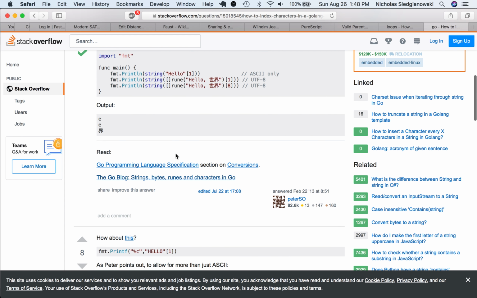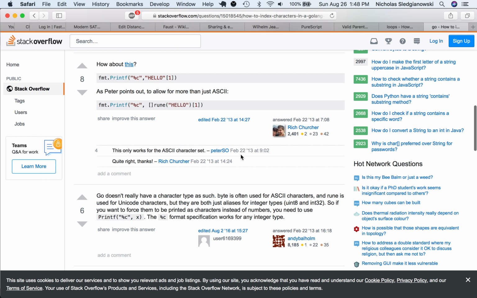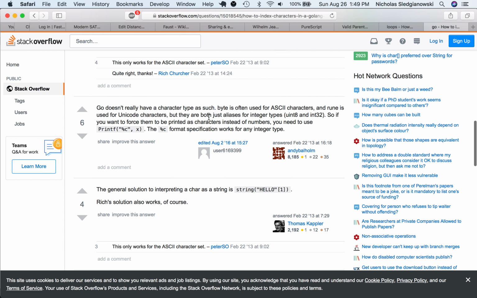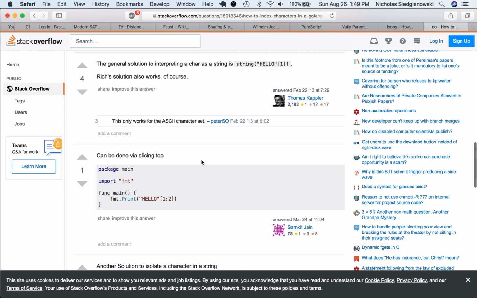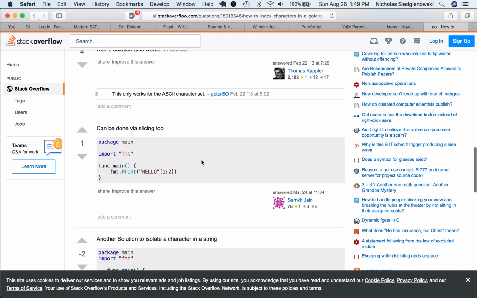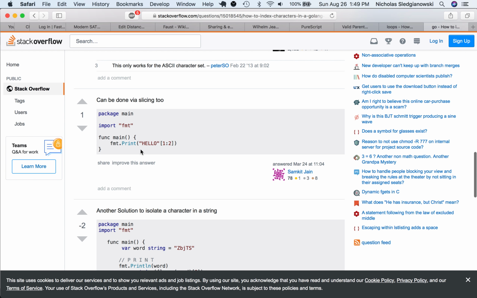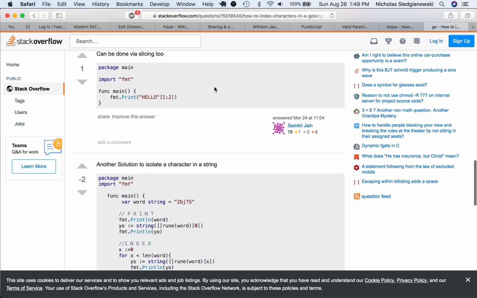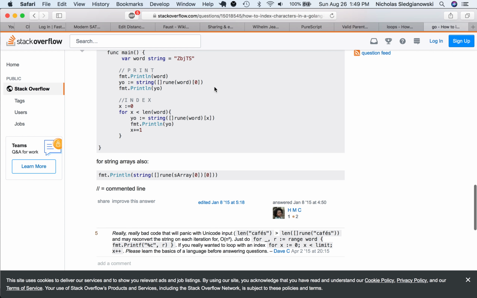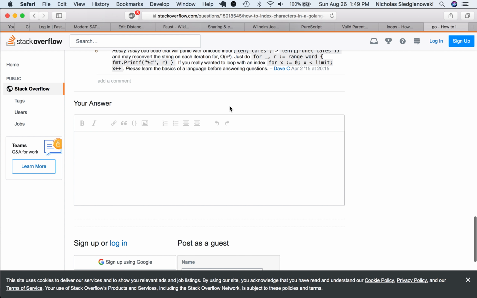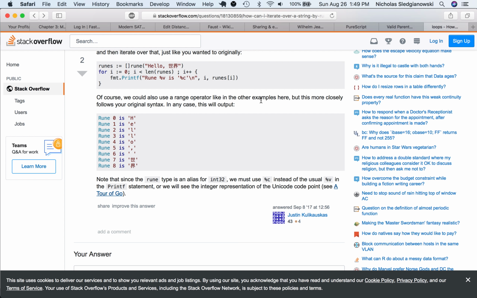So this guy's doing runes. One to two. So these guys are pulling ranges out of strings. They're doing interesting stuff. Anyway, I have one answer, so I'm just going to continue with this.